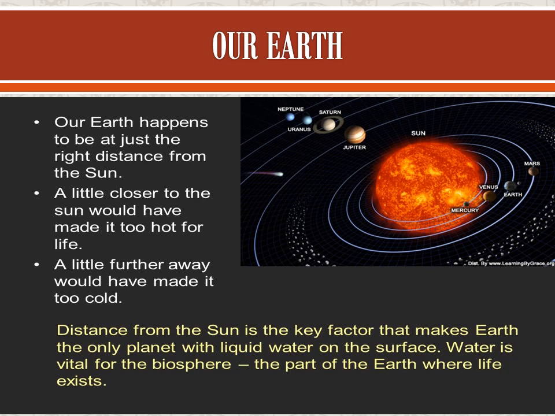Our earth happens to be at just the right distance from the sun. A little closer to the sun would have made it too hot for life. A little farther away would have made it too cold. Closer means too hot; further away means too cold. So distance from the sun is the key factor that makes Earth the only planet with liquid water on the surface.